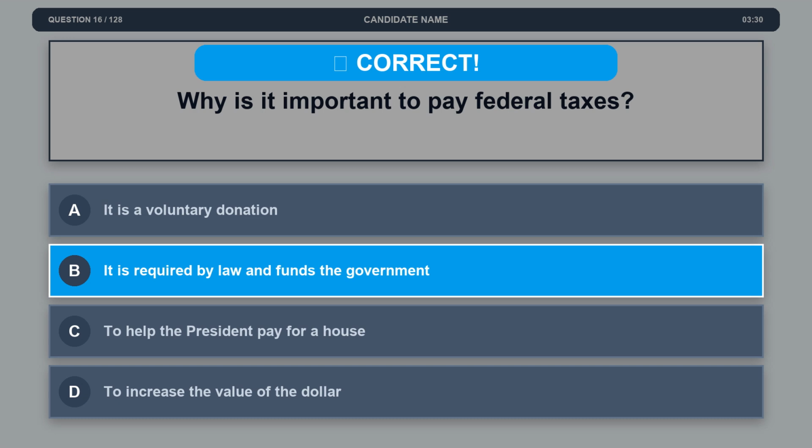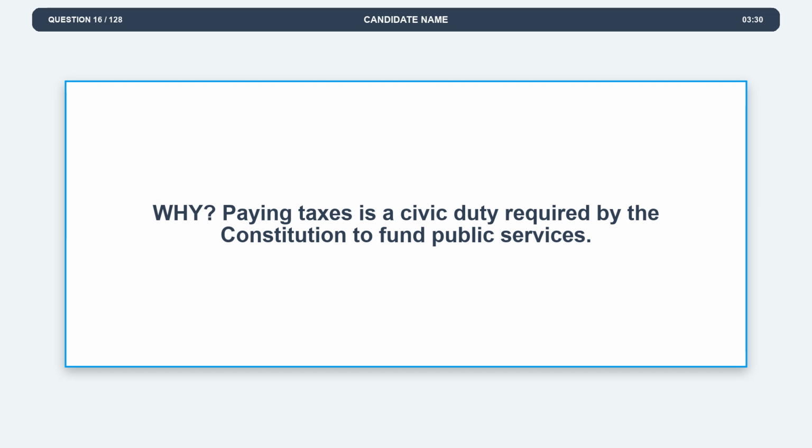The correct answer is option B. It is required by law and funds the government. Explanation. Paying taxes is a civic duty required by the Constitution to fund public services.